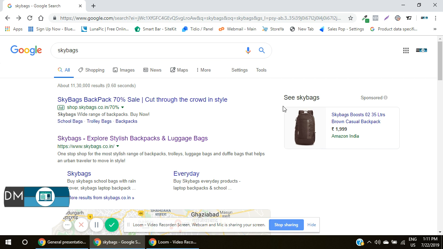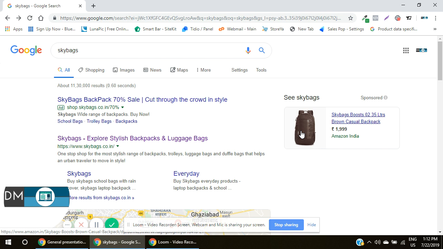Now, on the right hand side, we see actually a bag, and it says the prices of this bag and the link to click it and go to Amazon. So this is also an example of a Google ad only. However, this is a Google shopping ad. Fine. This also gets displayed on the top of the screen at times. So it can either be on the right hand side of the screen or at the top of it.